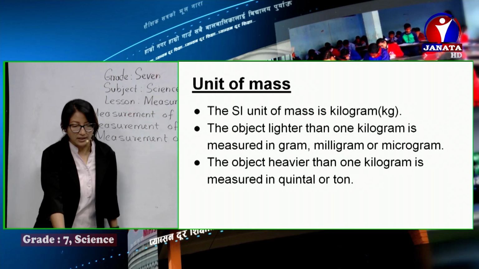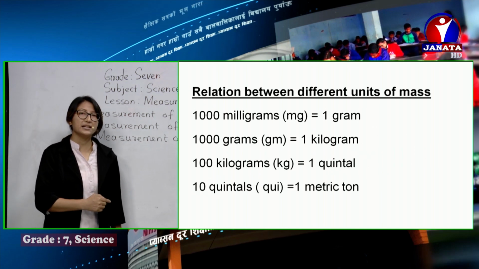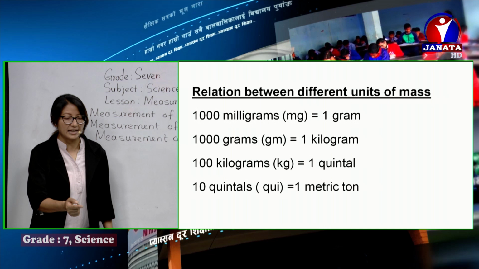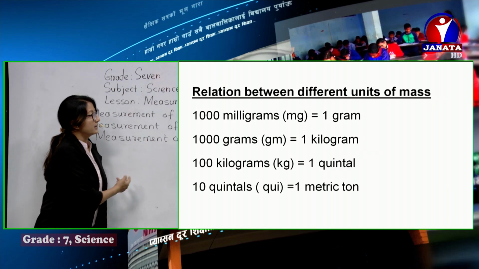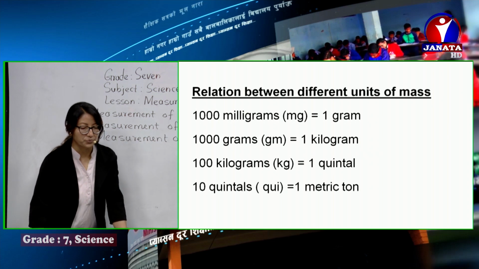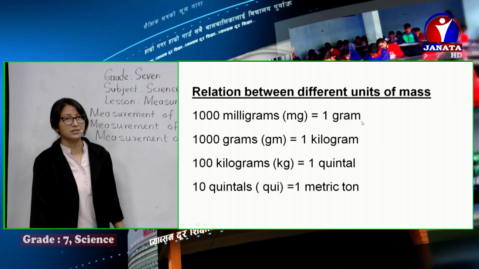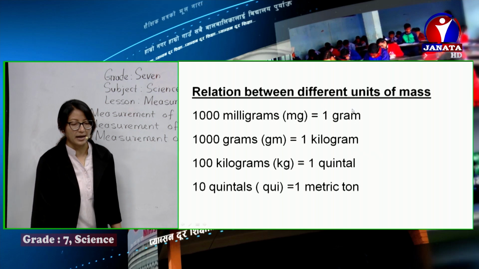Then next, what do we have? The standard relation. Like we did in length, now we are here in mass. The standard relation between the different units of mass. Let's have a short view. 1000 milligram is equal to 1 gram. This is the standard relation between two different units, milligram and gram.